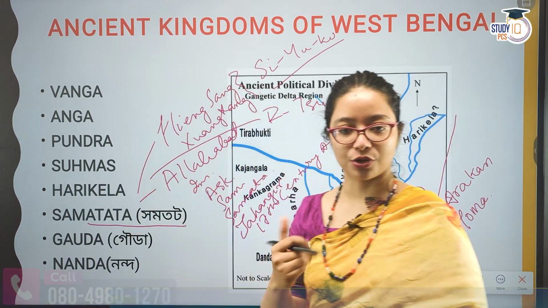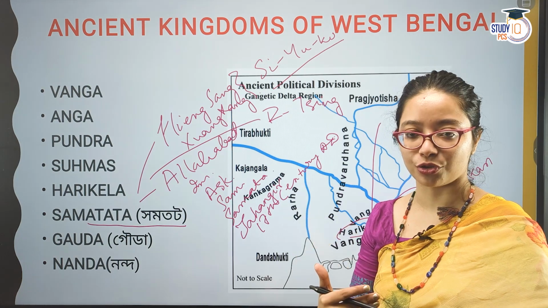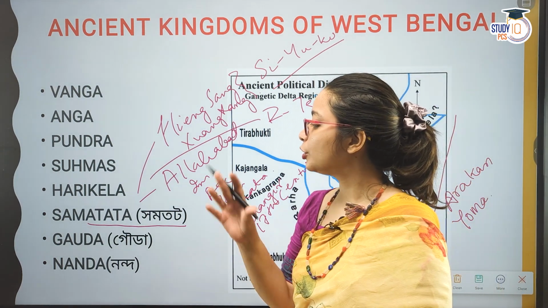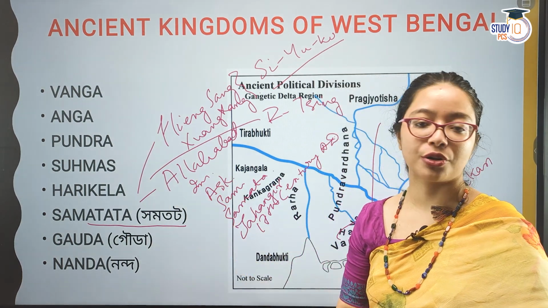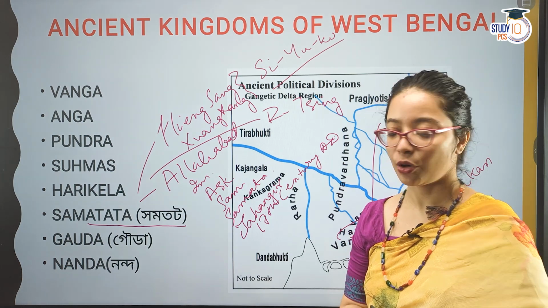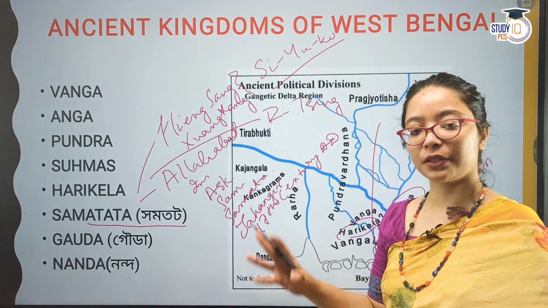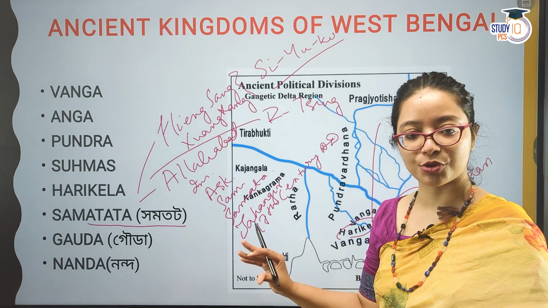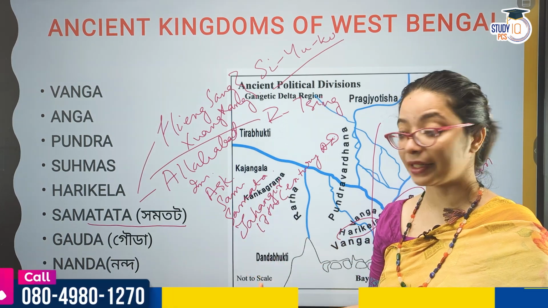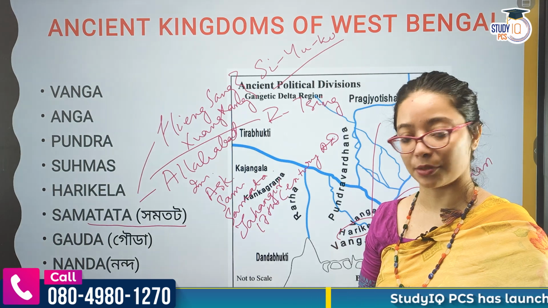So Huangsang er pore eschilo, I think. Then in Ptolemy's geography also we find mention of Samtat to some extent. Okay, but the Allahabad inscription is very important. So Samtat er byapare whatever we know is from these inscriptions, nothing much is there. But it is important because it is in the Allahabad inscription.